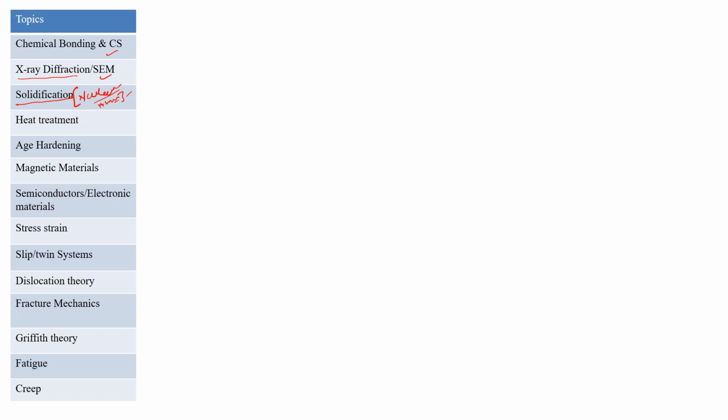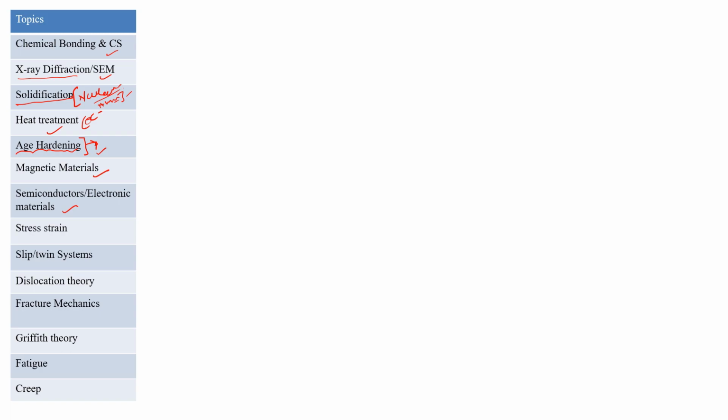Heat treatment basically consists of CCT or TTT diagrams, and all the microstructural analysis type things I have included in heat treatment. Age hardening I have taken into consideration as a different topic, because this is a very important topic, and sometimes they ask questions directly from this topic, age hardening. That's why I've taken this as a separate part. Magnetic material is very important. Every year you will get a question of this type. Semiconductors and electronic materials, they will surely give questions from this topic.